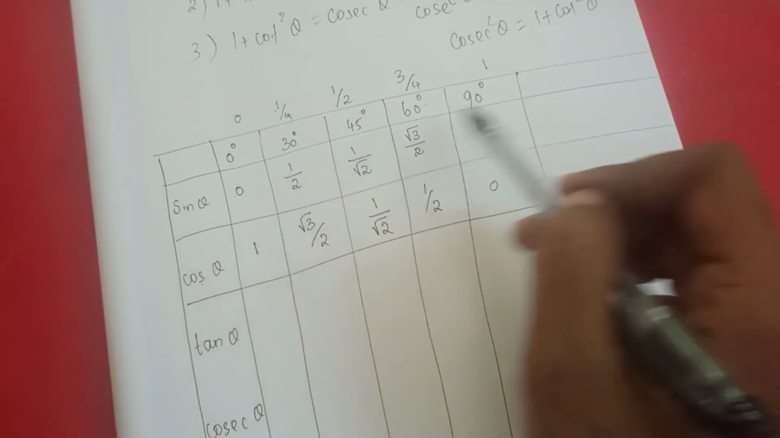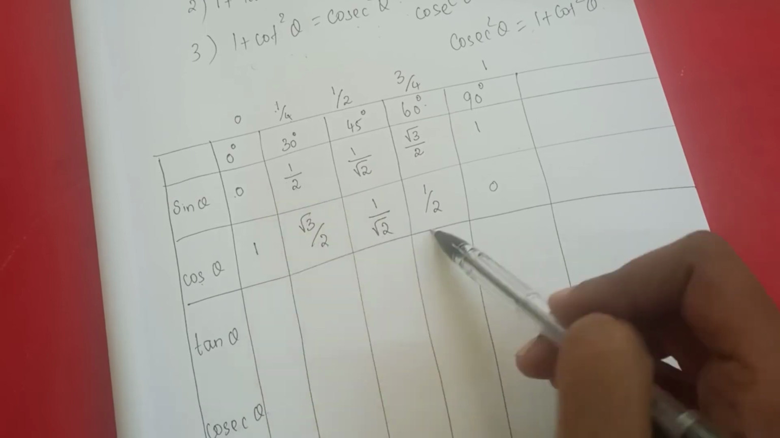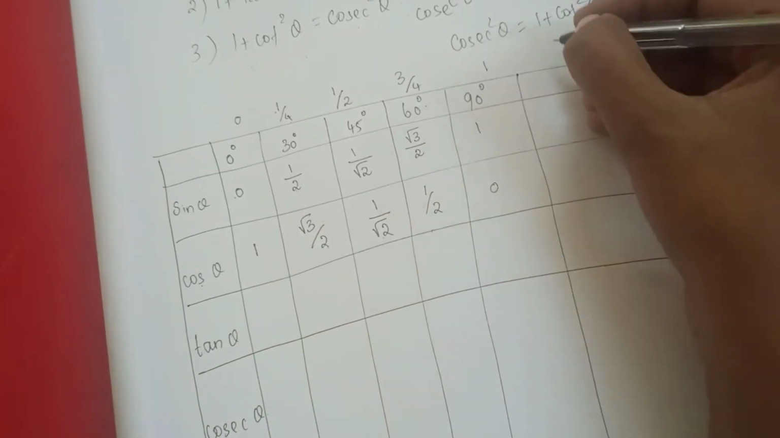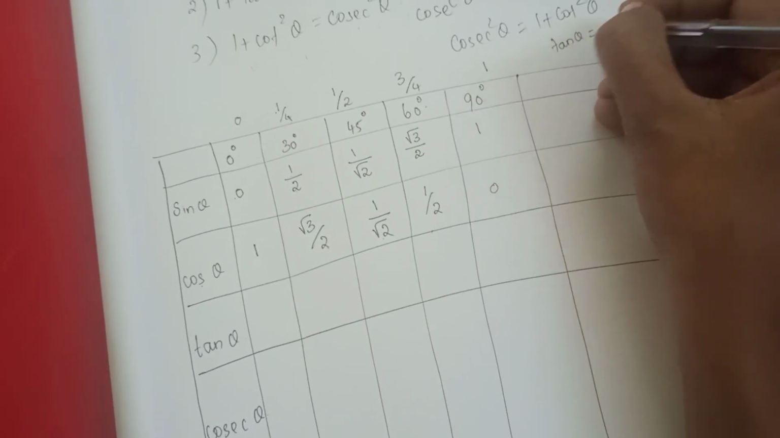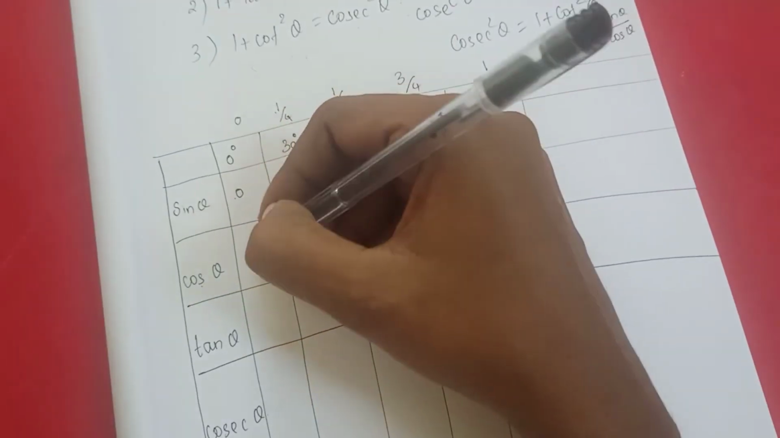All the square root values are for sin theta. Then for cos we need to change it here: this one to here, this one to here, this one here, this one here. Then tan means, as I already taught you, sin by cos. Okay. Tan theta means what? Sin theta by cos theta. So this needs to be divided.